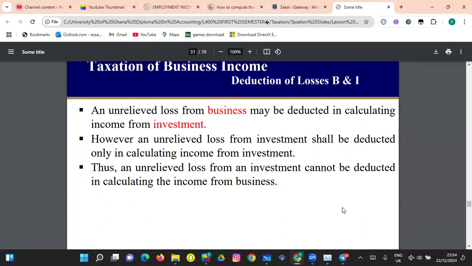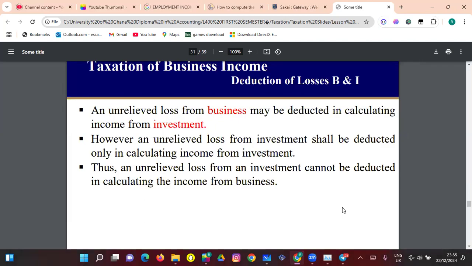So an unrelieved loss from business may be deducted in calculating income from investment. However, an unrelieved loss from investment shall be deducted only in calculating income from investment. Thus, an unrelieved loss from an investment cannot be deducted in calculating income of a business.